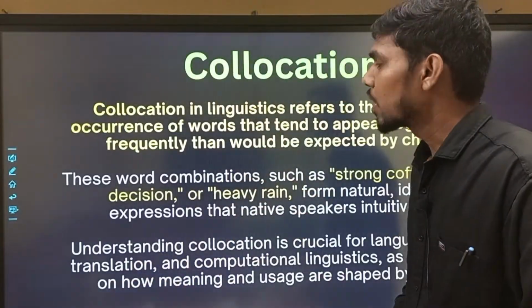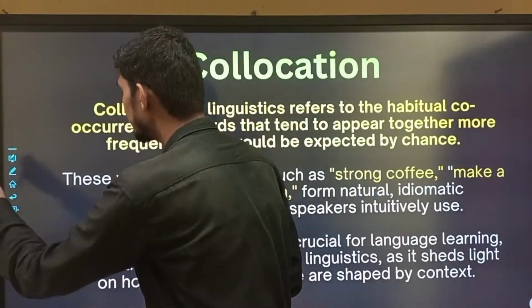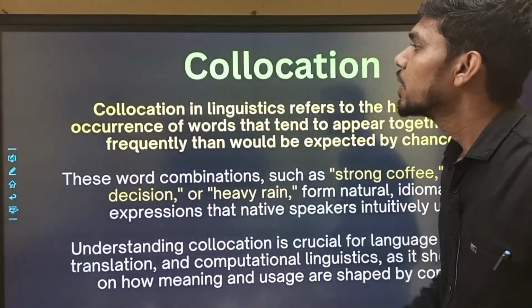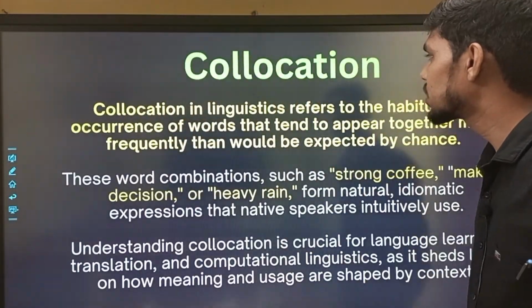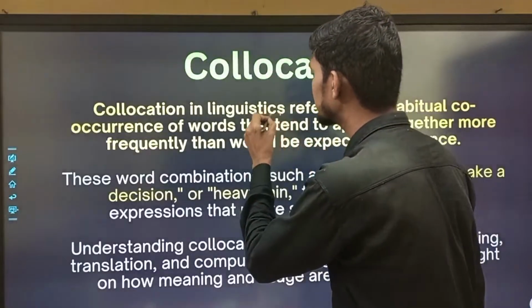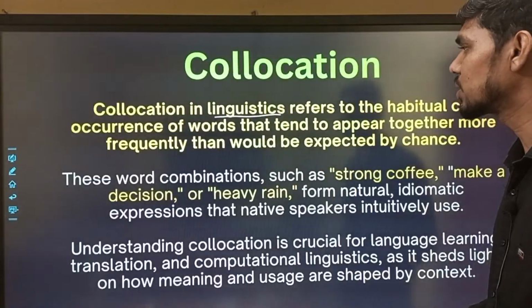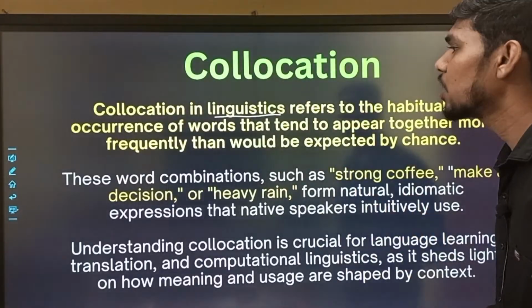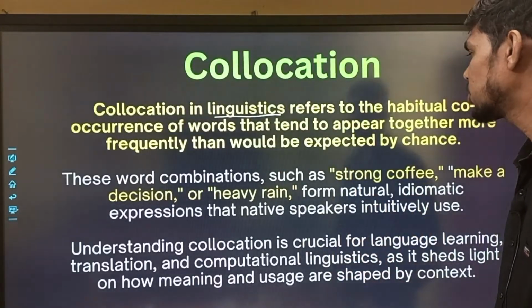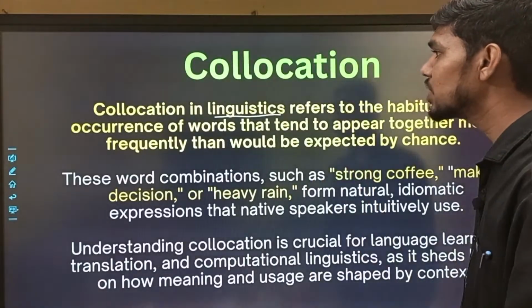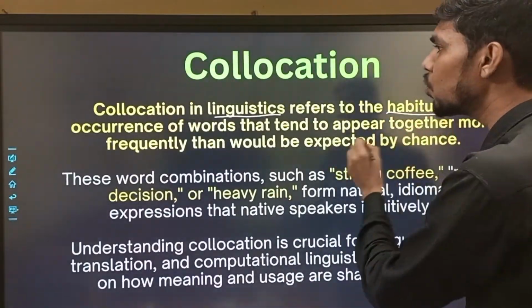First, let's discuss collocation in linguistics. This is a linguistic term that refers to the habitual co-occurrence of words that tend to appear together more frequently than would be expected by chance.